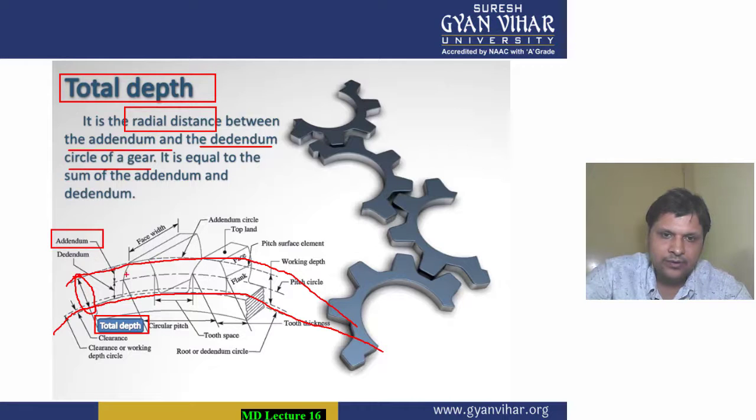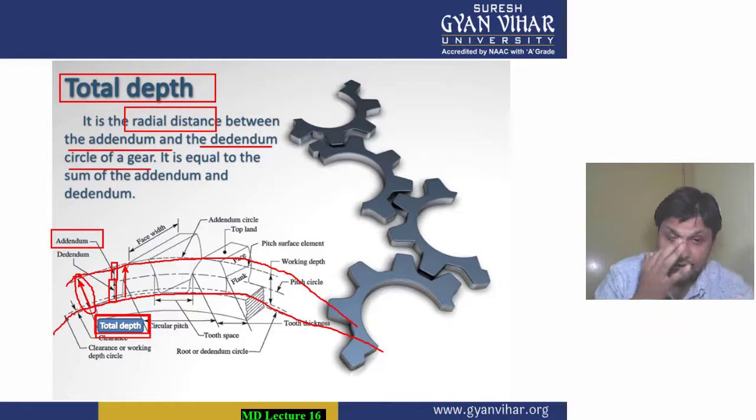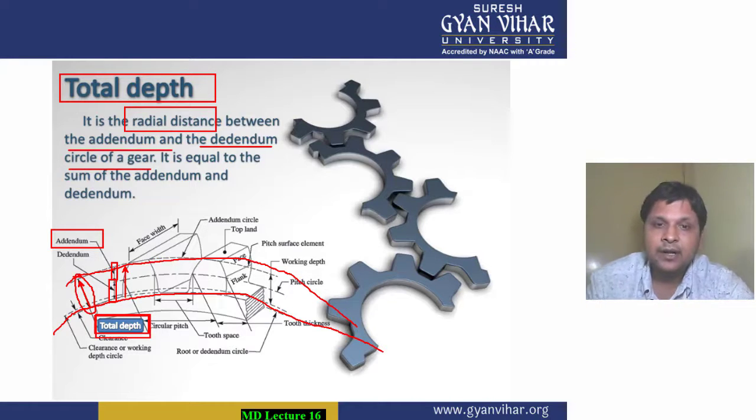This is your addendum. You can see this particular distance from here to here. This is your dedendum. And when you add these two, you get the total depth. So total depth means it is the radial distance between the addendum and dedendum circle of the gear.